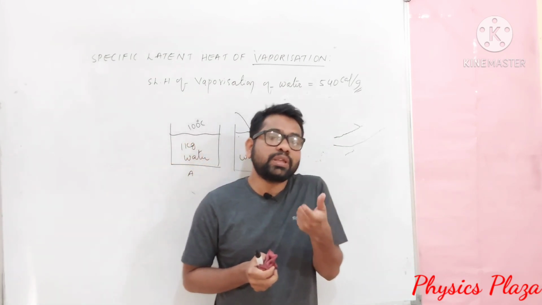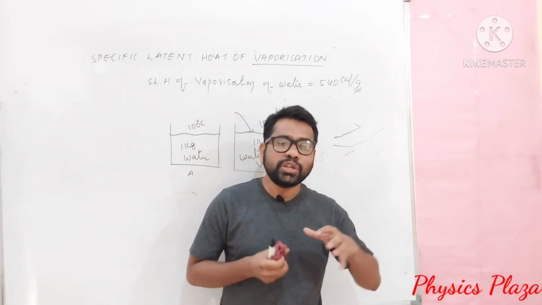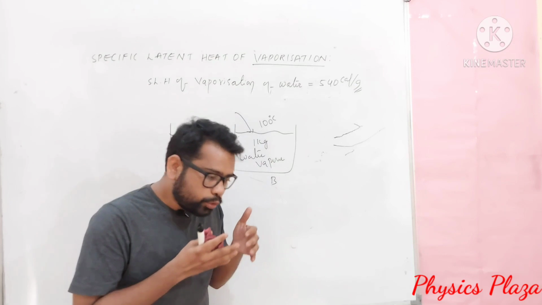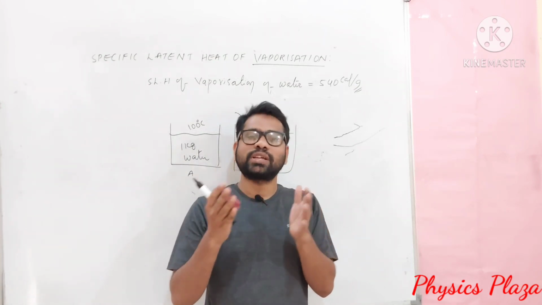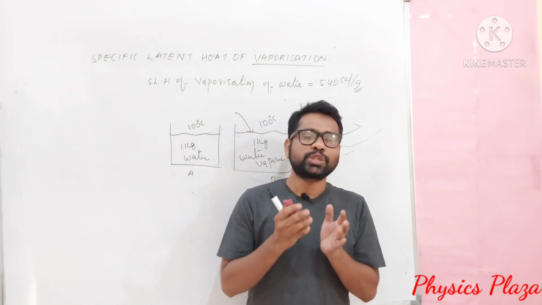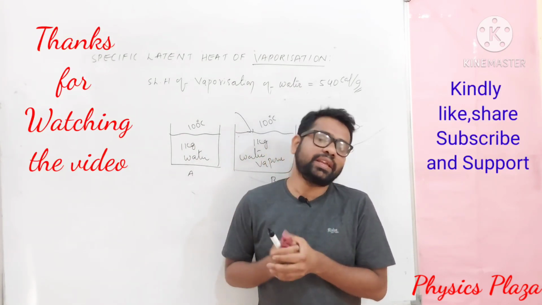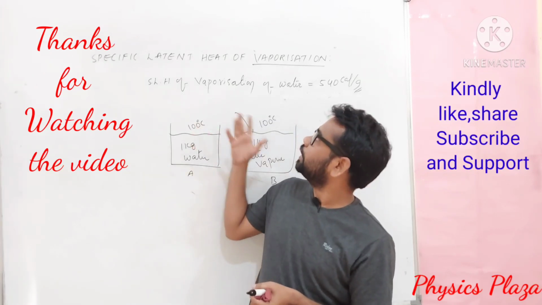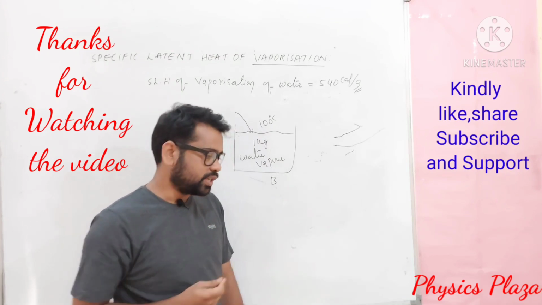When you specify the mass as 1 unit, the amount of heat energy required to change the unit mass of a substance from one state to another at a constant temperature is called specific latent heat. Then we discussed specific latent heat of fusion, then specific latent heat of vaporization, dear children.